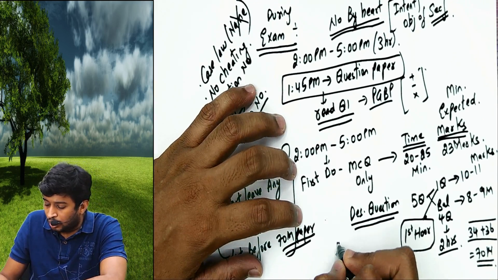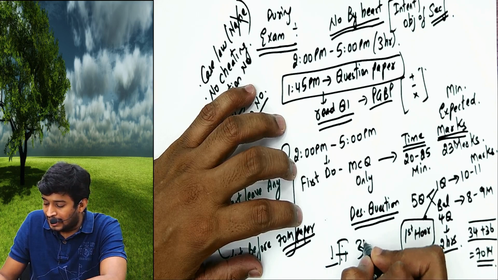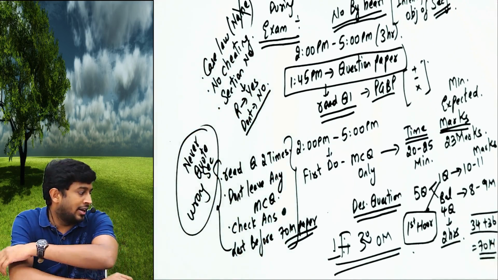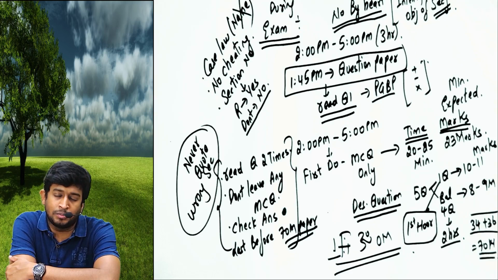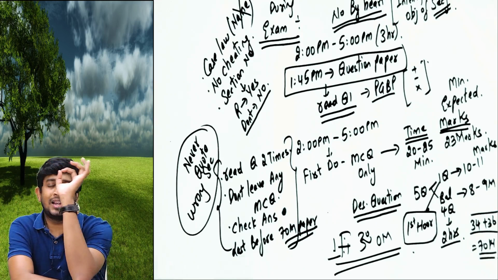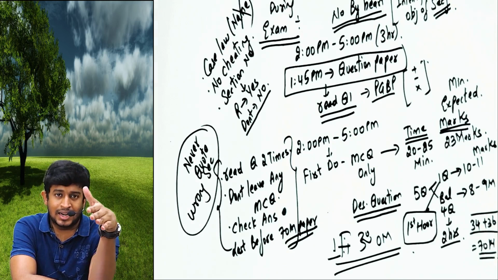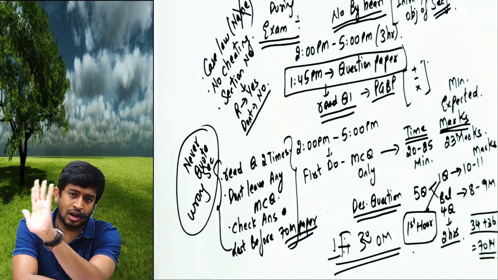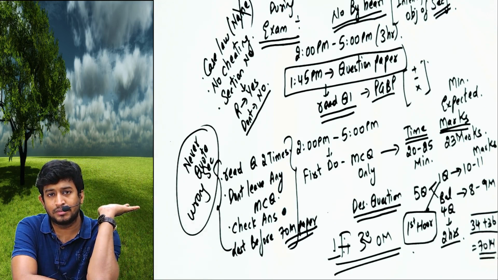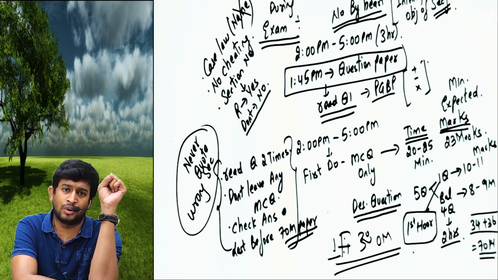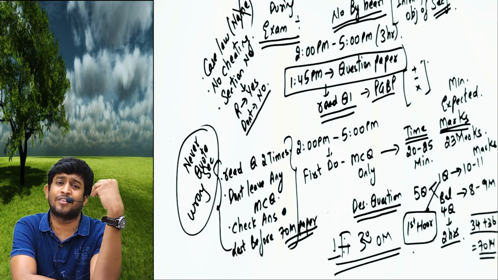Next, Om Sai Baba, Allah, all that I do not want in your question booklet or answer booklet. Please, for God's sake, I know you believe in God. Please make sure God will save you, provided you have studied properly what was required to be studied. Hard work is the only factor to become a CA. Hard work plus smart work, no other parameters required. Hard work and smart work is the only parameter. God will only help those who did the job that is required from their end also.